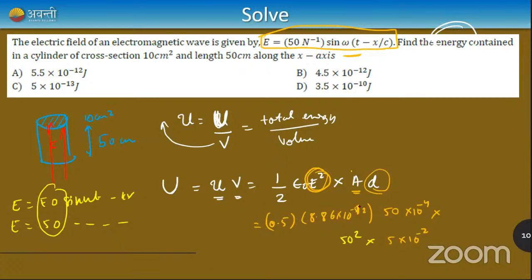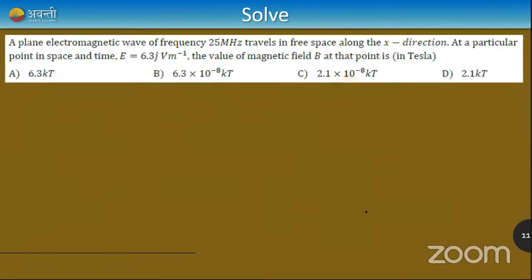Achha, this is 5 itself, I suppose. Okay, cool. So then moving on to the next question, guys. So what's going to happen in the next question? A plane electromagnetic wave of frequency... they're given the frequency of a wave, and it travels in space along the x direction, completely fine.